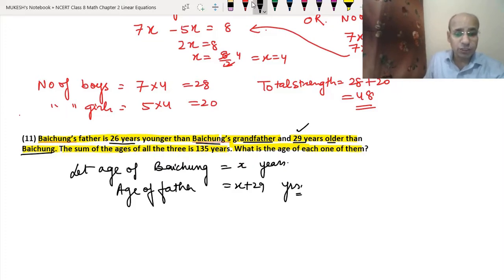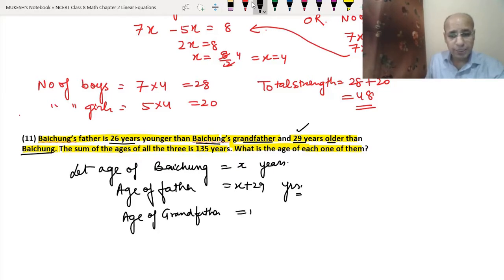Now Baichung's father is 26 years younger than Baichung's grandfather. So the age of grandfather will be x plus 29 plus 26, because the grandfather is 26 years older than his father.